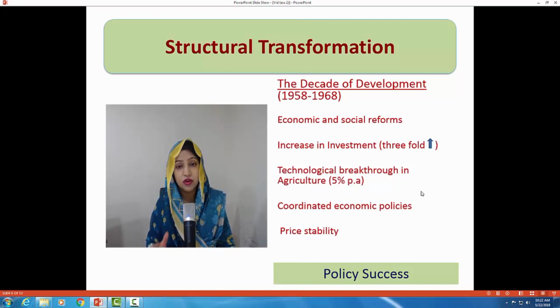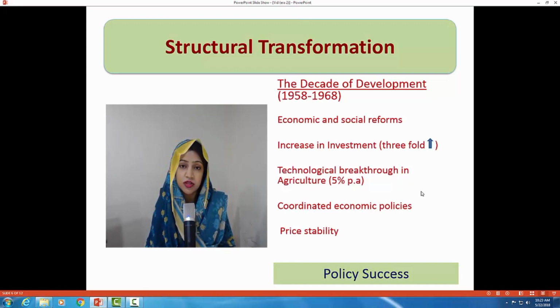The transformation of the economy in these 10 years of the Pakistan economy as compared to the first 10 years of Pakistan economy was huge, and this was the result of basically two basic economic policies. One is a massive increase in the investment. Like investment, gross fixed investment increased threefold in these 10 years of Pakistan economy. It was 8% of the GDP in 1958 and increased to more than 14% of the GDP till 1968. So a threefold increase in the gross fixed investment.